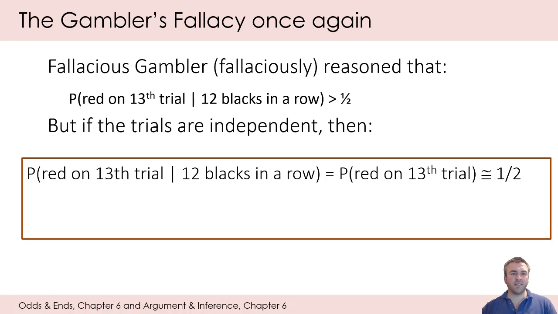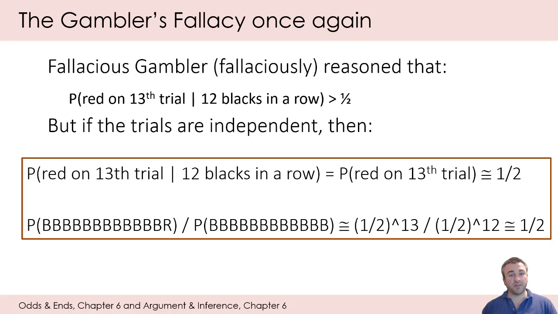And that's going to be about 1/2. For the sake of simplicity, we're just going to call it probability 1/2, even though it's slightly less, but we'll ignore that because we want to make this point.